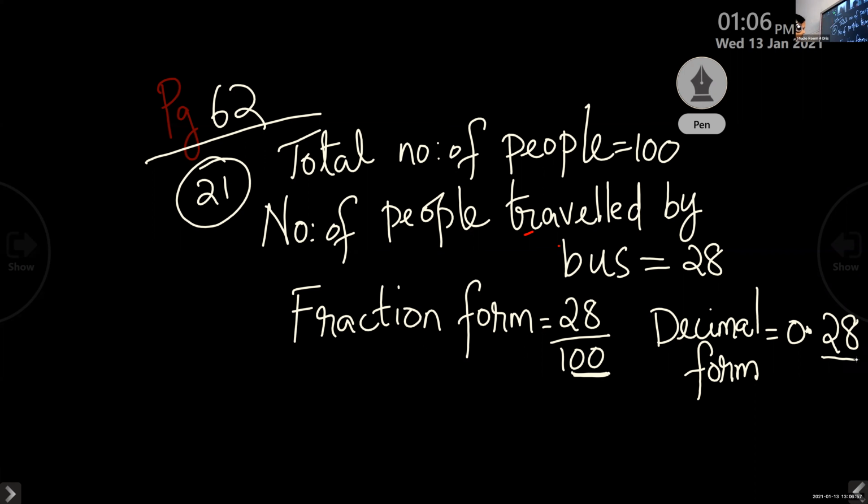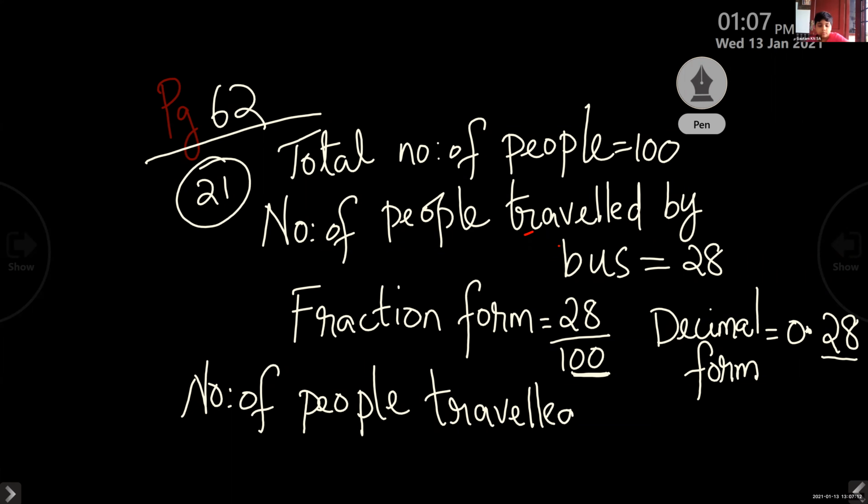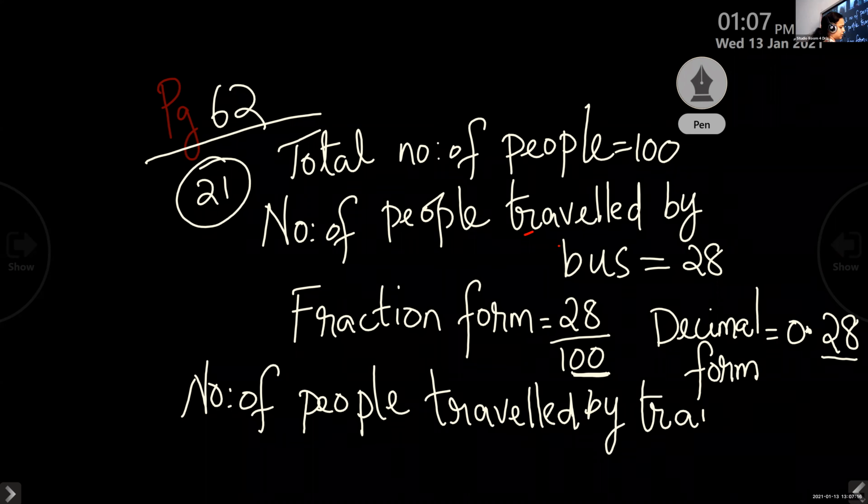Next one, like this, how can we write number of people traveled by train. Number of people is 31. In the next step, you can write fraction form: 31 by 100.